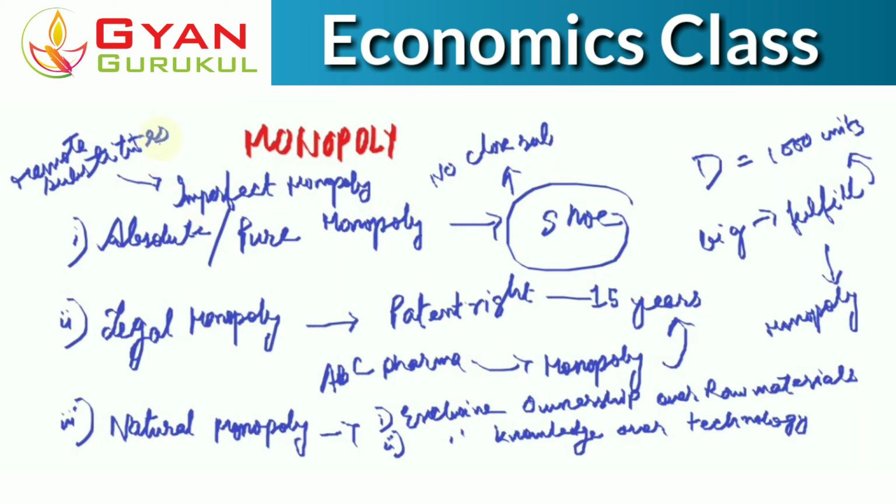So these are some of the basic types of monopoly or basic forms of monopoly, and based on certain characters we divide the monopoly into these particular forms.